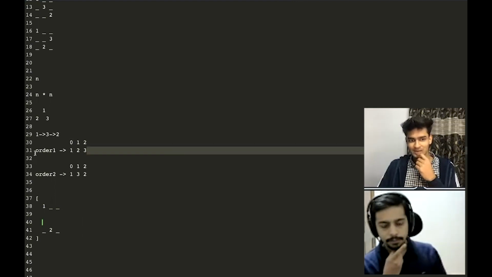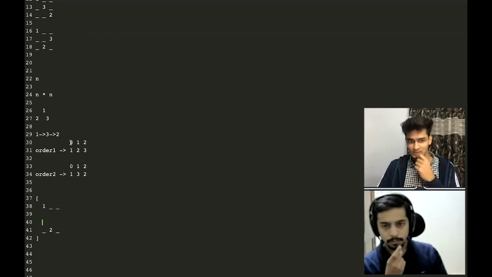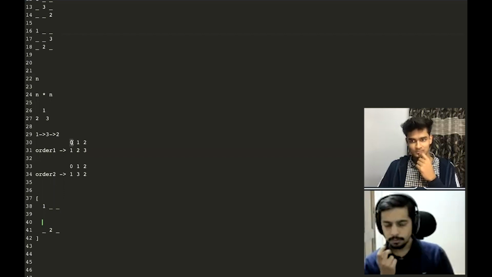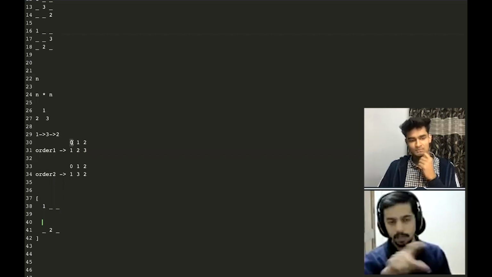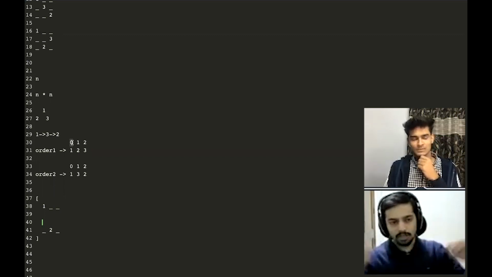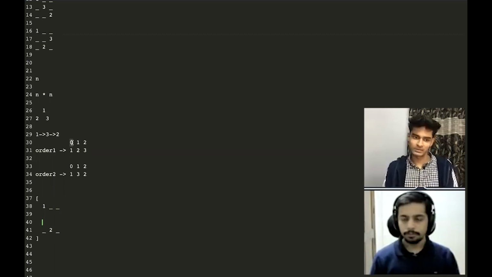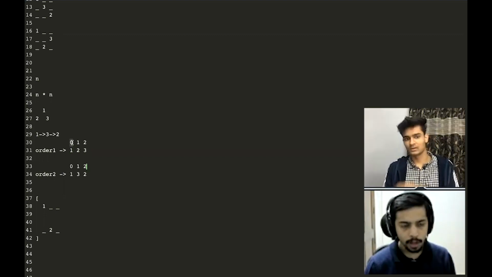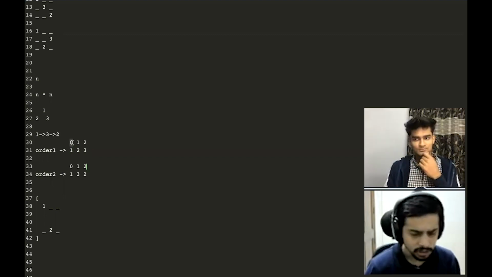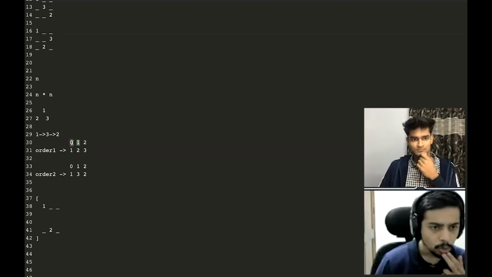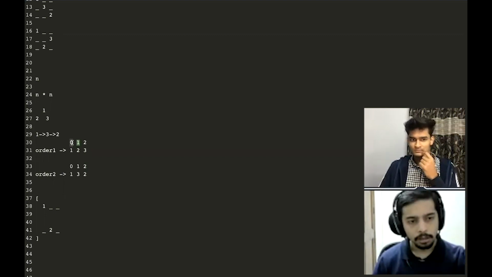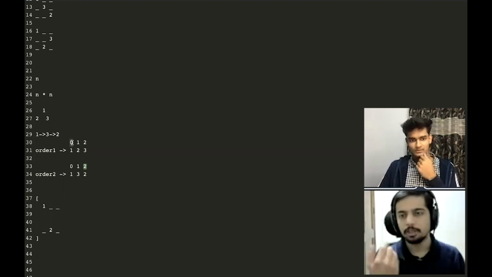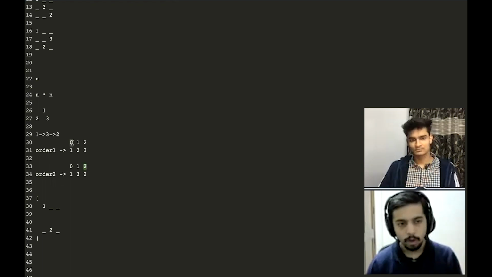Since order 1 is the left to right ordering, this is actually for the column. The order 1 is defining the columns and the order 2 is defining the rows. So overall, 1 goes to 0, 0, 2 goes to 1, 2, sorry, 2 goes to 2, 1. The order 2 defines the row, order 1 defines the column. Similarly, 3 goes to 1, 2.